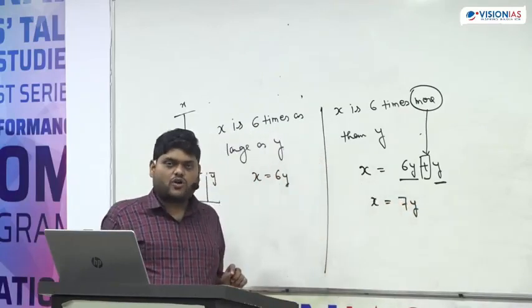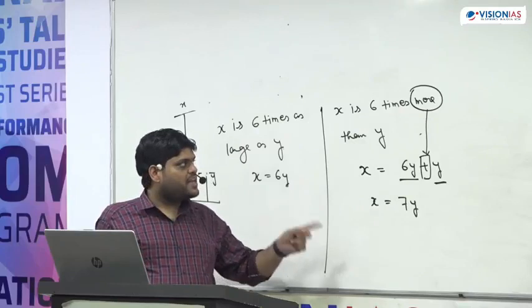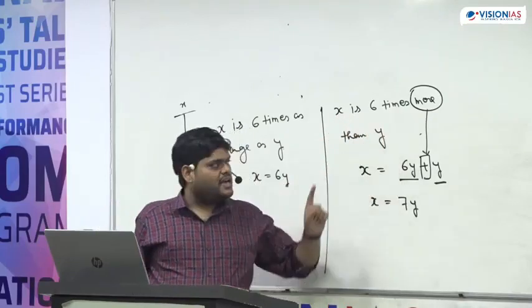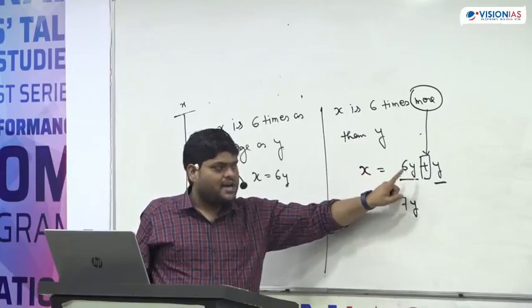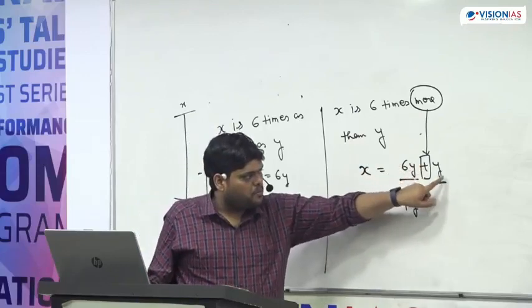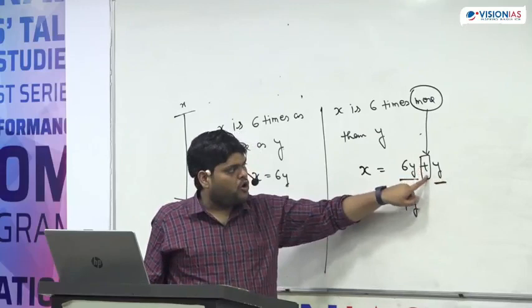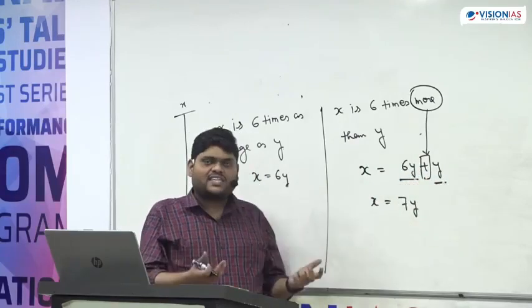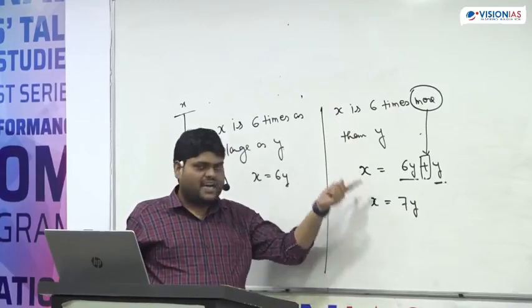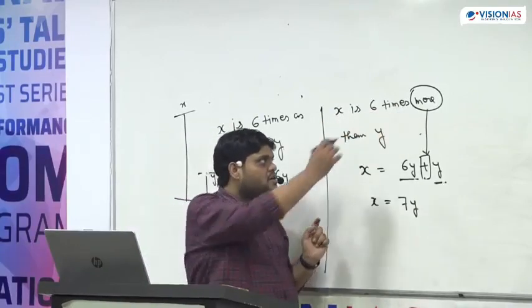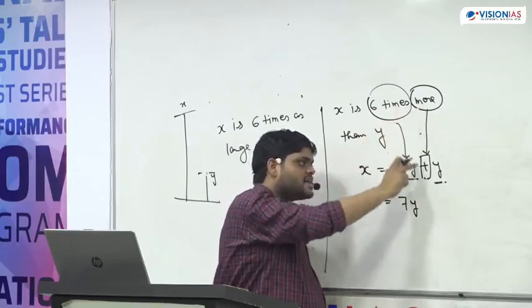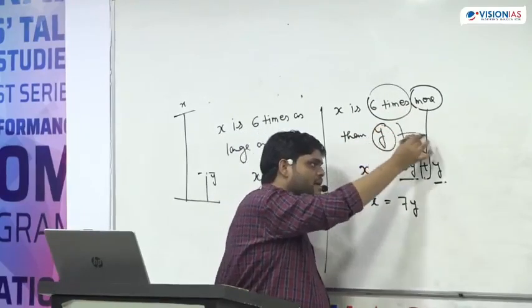So whenever the statement is X is 6 times more than Y, more means addition, then Y. So now you can understand the statement: X is 6 times, so this represents this. More means addition, then Y means Y.